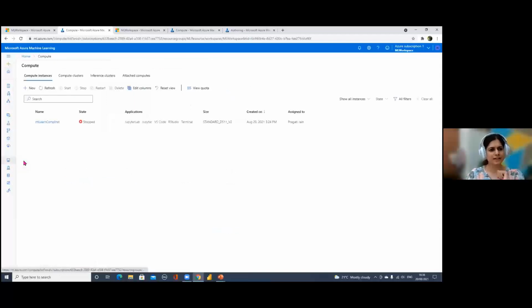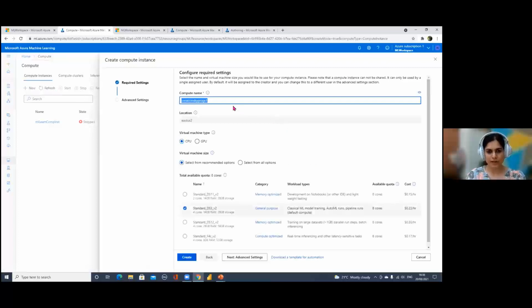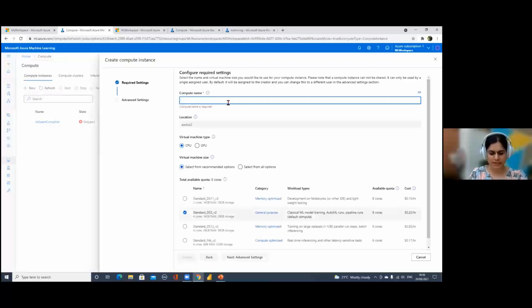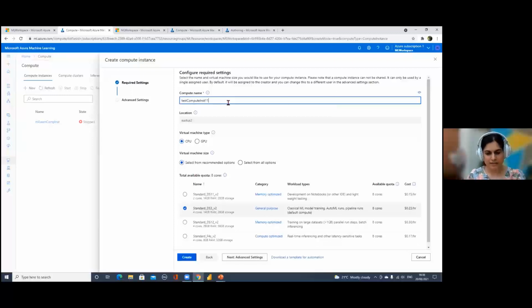If you click on that, I've already created a compute instance because when you're creating these things for the first time, they may take a few minutes, but I'll show you the steps, but I won't create it completely. So suppose you want to create a new compute instance. For that, you click on new, you give a proper name to it. For example, I'll give test compute instance. Okay, it says the name is already taken. I'll just add some number to it.